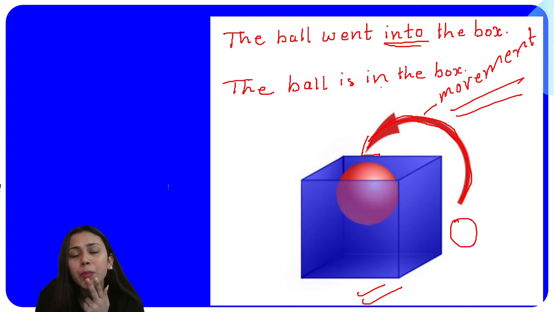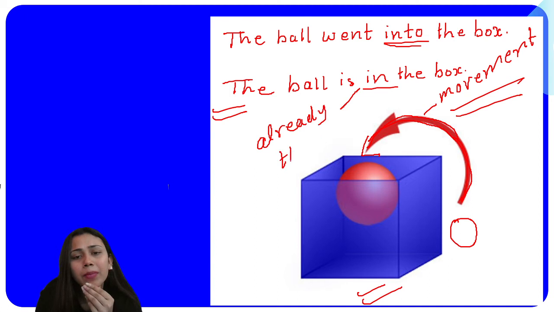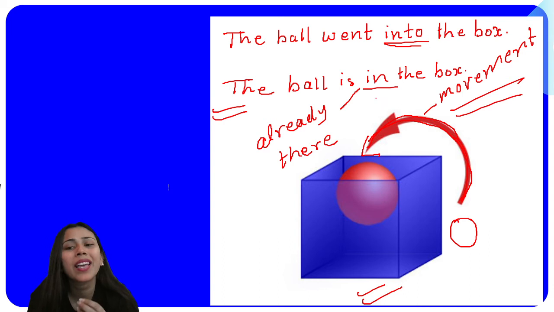Now, what is the difference between "in" and "into"? Why did I fill "into" there and why did I fill "in" here? The difference is that when the ball went there, there was movement, right? And if we convert this into Hindi, it will be "the ball is in the box, ball box mein hai." It means it is already there. If something is already there inside, in that case, we'll be using "in".